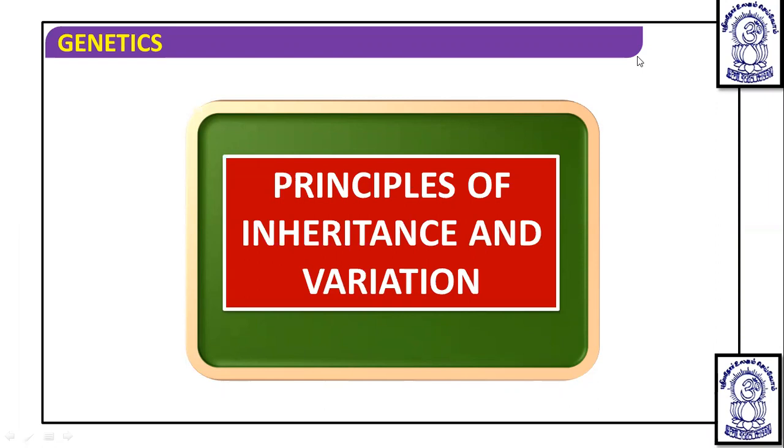Dear students, we are studying a chapter of class 12th, Principles of Inheritance and Variation. In some of the previous lectures, we completed Mendelism, and in that we mainly discussed monohybrid and dihybrid cross and the laws associated with them. Some of the questions we have dealt with. Now, after this, today we are going to discuss some of the special crosses.